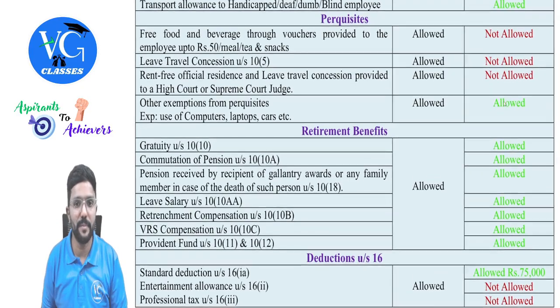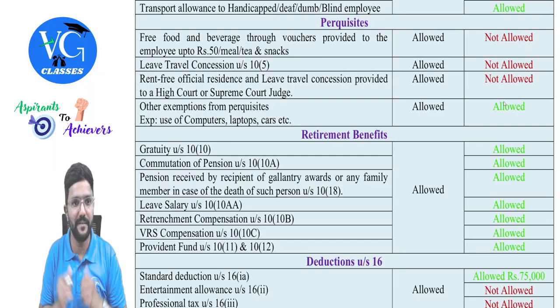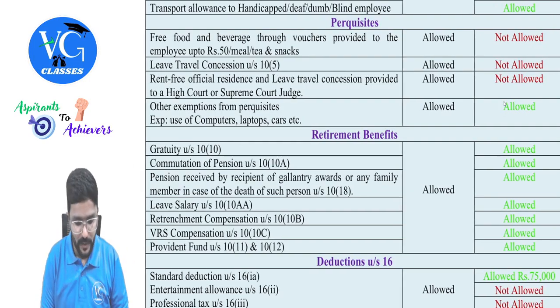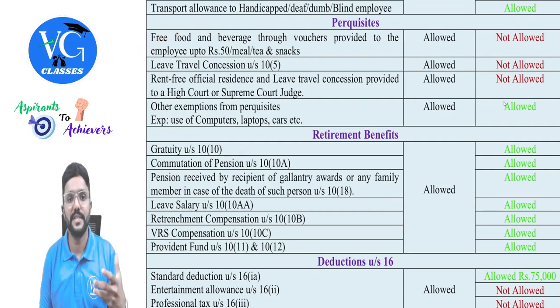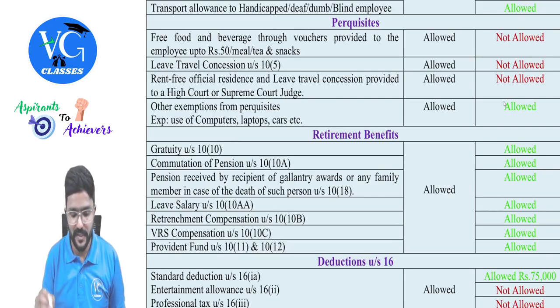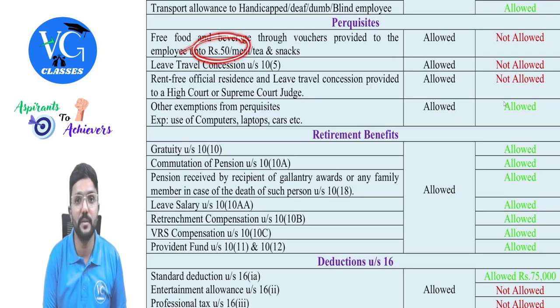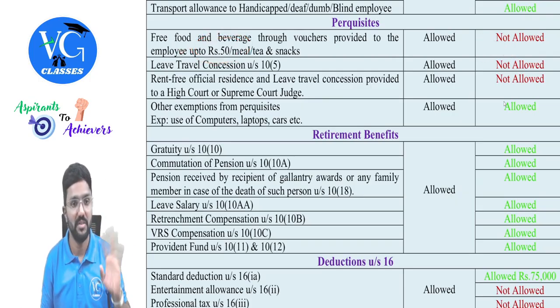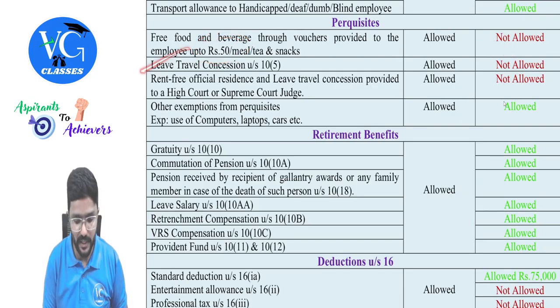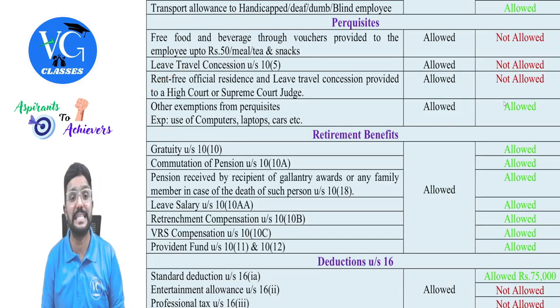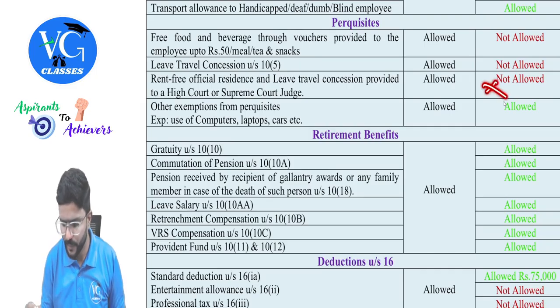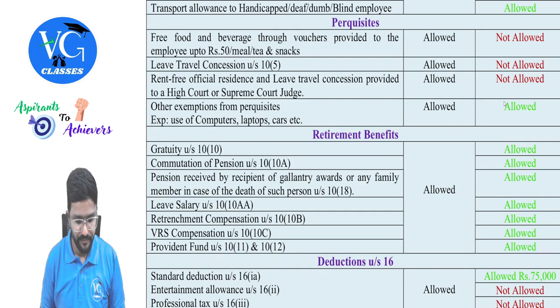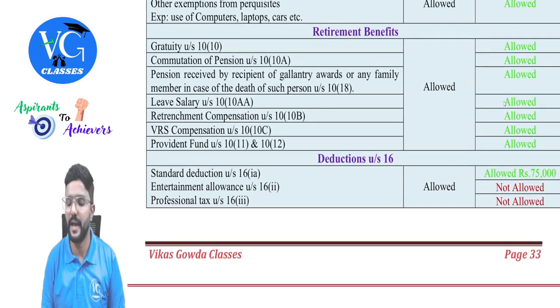Okay. So now coming to the perquisites. I have given everything category wise, guys. Free food or beverages through vouchers or food coupons, which is exempt up to 50 rupees per meal, that is not allowed. Then leave travel concession is not allowed. Then rent-free official residence and leave travel concession provided to a High Court or Supreme Court judge are not allowed. Then other exemptions from perquisites like laptop, computer, and all are allowed. Retirement benefit, everything is allowed.